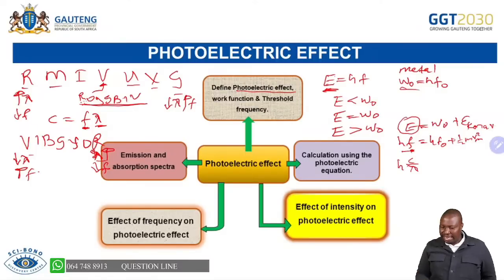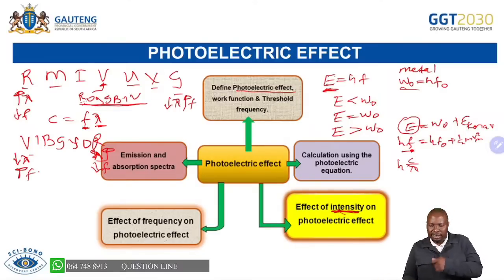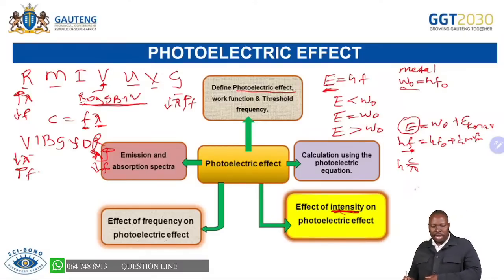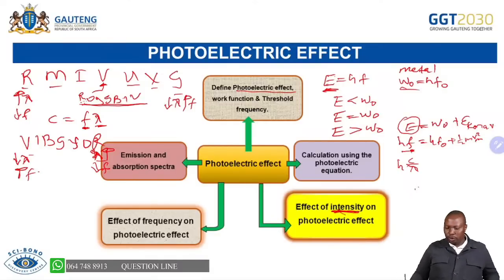When you increase the intensity, you are increasing the number of packets of this energy, so you will be able to eject more electrons. Sometimes we say brightness, but what we are doing is increasing the number of photons. Remember, these photons always carry the same amount of energy.